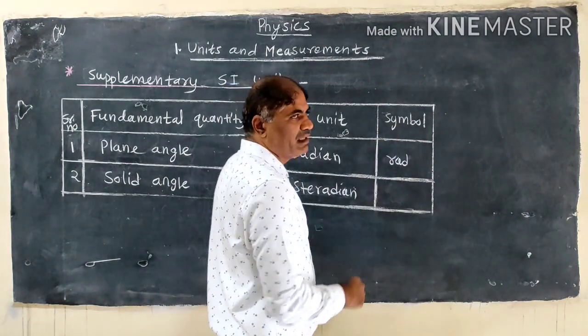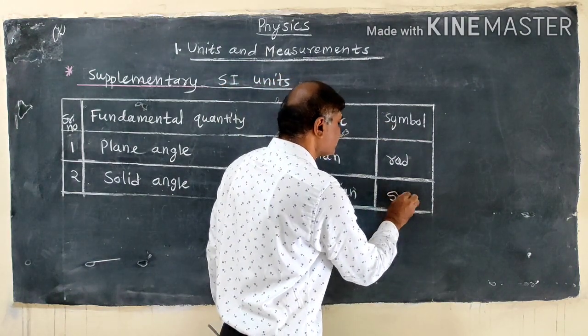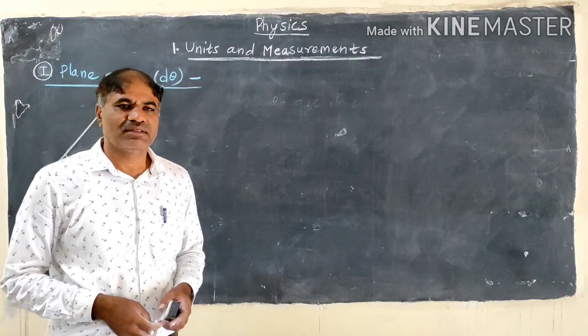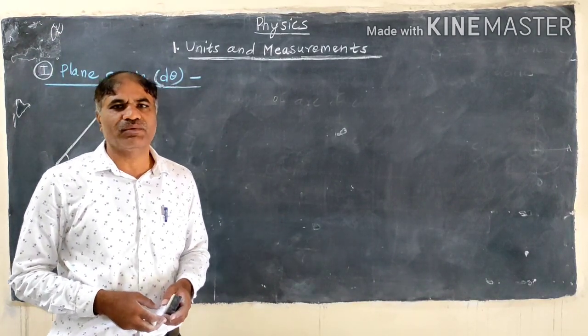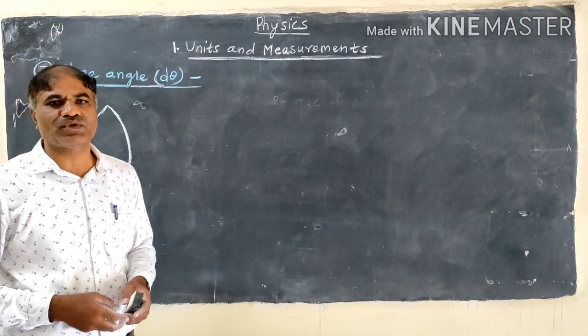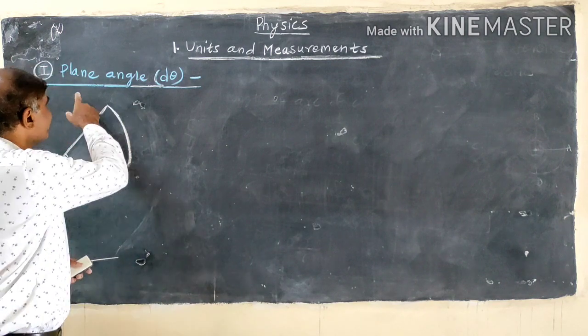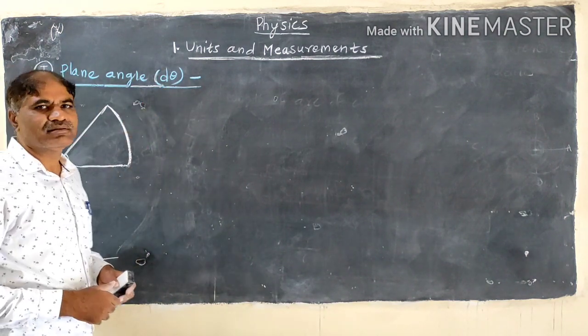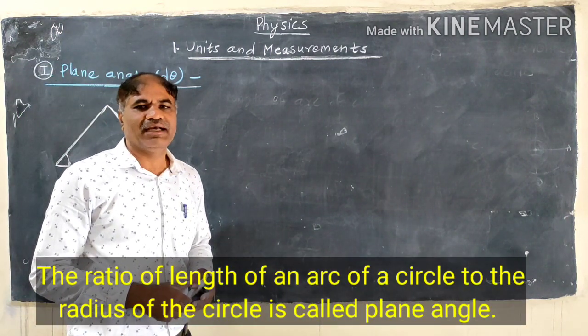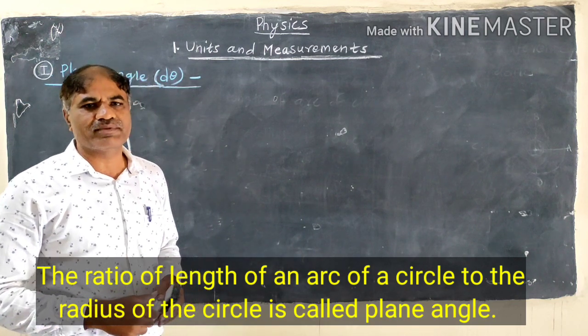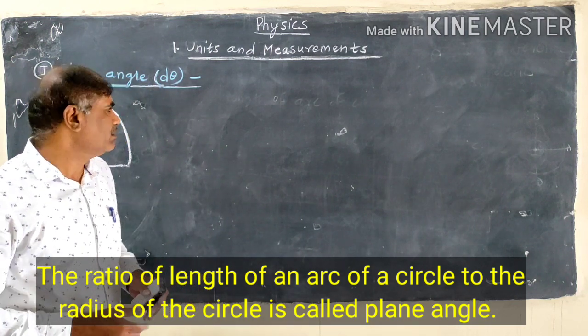Steradian, and its symbol is SR. There are two definitions: number 1, plane angle, and number 2, solid angle. Firstly, the definition of plane angle. The ratio of the length of an arc of a circle to the radius of the circle is called plane angle.